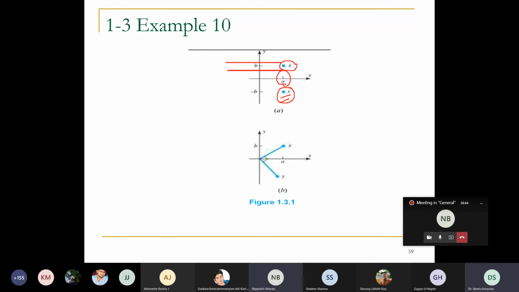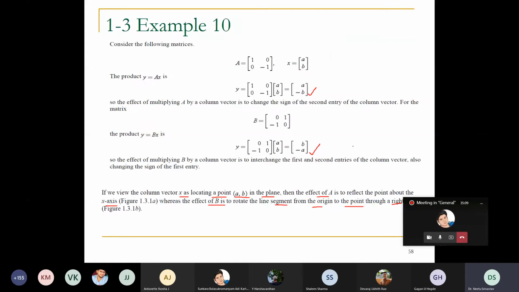Correct? Similarly, I have here another vector A comma B, which is always there in the first quadrant because A and B both are having positive components. But the next component which I have obtained after multiplication is B and minus A. Correct? B and minus A. So it should be a right angle.